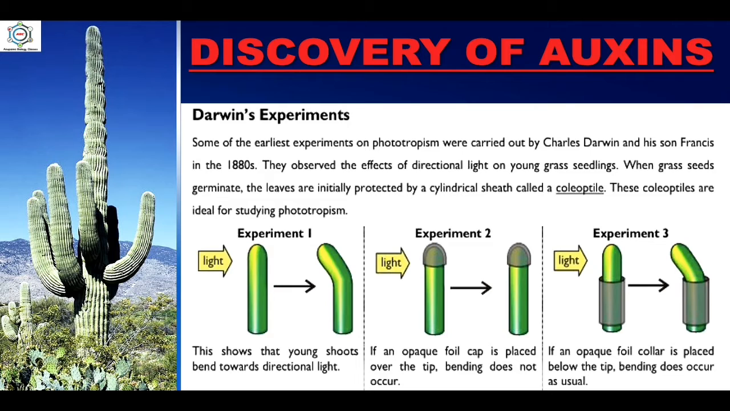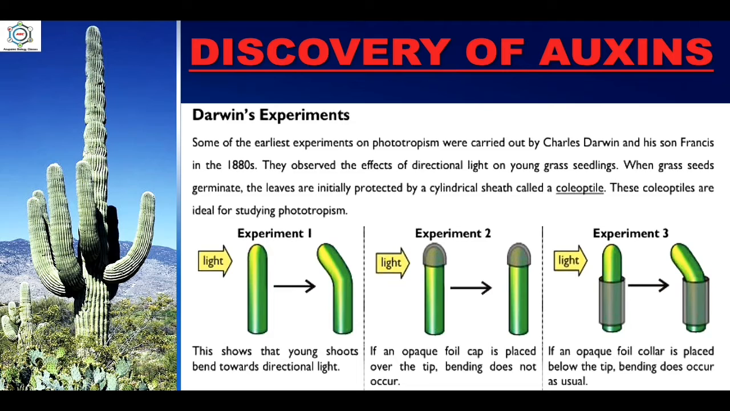Darwin's experiment is one of the earliest experiments on phototropism, carried out by Charles Darwin and his son Francis in the 1880s. They observed the effects of directional light on grass seedlings. When grass seeds germinate, the leaves are initially protected by a cylindrical sheath called a coleoptile. These coleoptiles are ideal for studying phototropism.